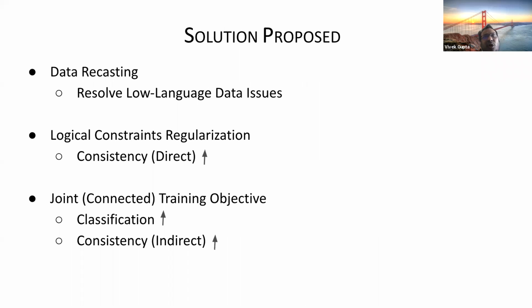One solution which we thought of, and which people have already tried, is data recasting, which could possibly solve the low resource language problem. We also look at logical constraints, which can improve consistency and help in low resource settings. And also, as I told you about reasoning, you can get predictions of the parts, and those parts should give you the answer for the final thing you wanted to know. So this is a joint or connected training objective, and it can even independently improve the prediction of the parts.